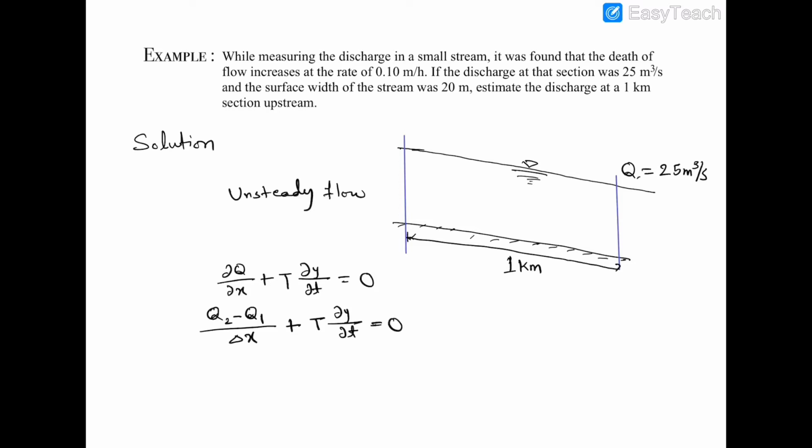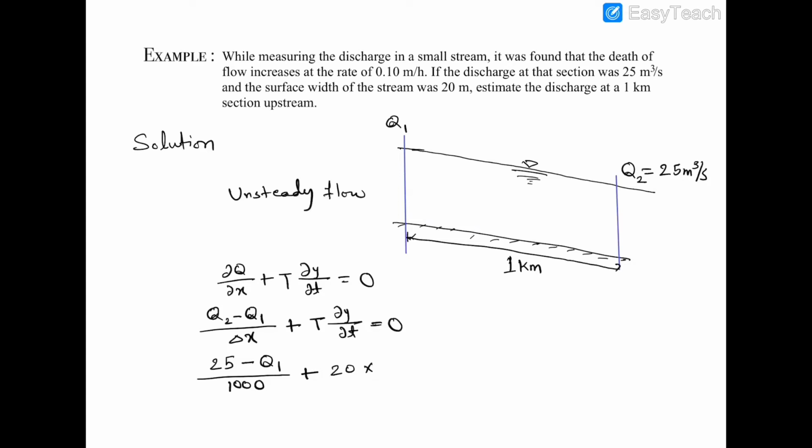This is Q2 and this is Q1. Okay, so Q2 is 25, it is given, minus Q1 which we have to find, divided by Δx, here it is 1 kilometer, so we have to put this value in meter, this is 1000, plus top width of the channel given as 20 meter multiplied by ∂y/∂t.